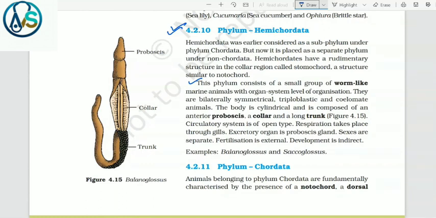Circulatory system is of open type. Respiration takes place through gills. Excretory organ is proboscis gland and sexes are separate. Fertilization is external. Development is indirect. Its examples are Balanoglossus and Saccoglossus.